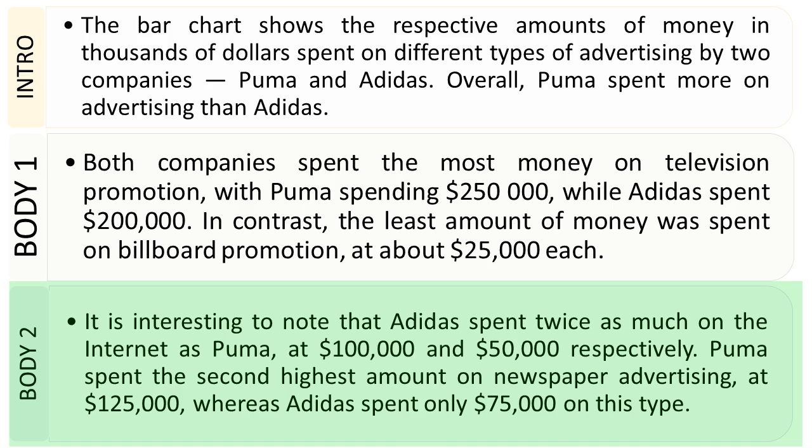As you can see, in this model answer we've used all the things that we've learned so far. We've used respectively, while, whereas, as much, and in contrast. If you just use them at least once, you're going to have a very nice descriptive essay. You don't have to use them over and over again, but try to use at least one of these constructions, and your essay is going to look really nice.